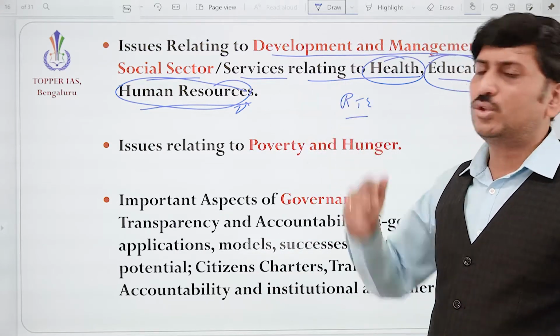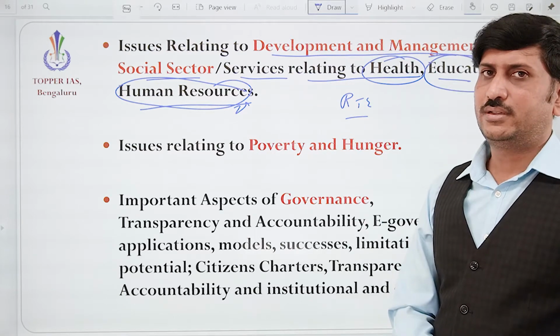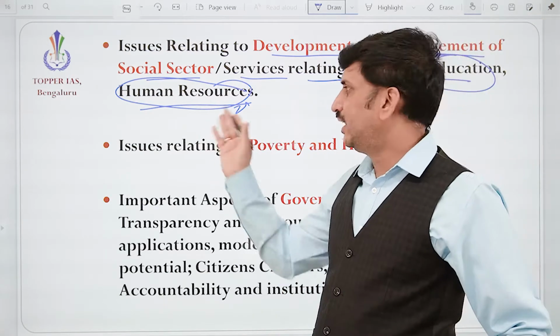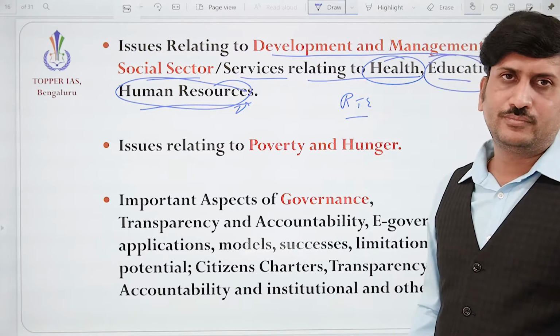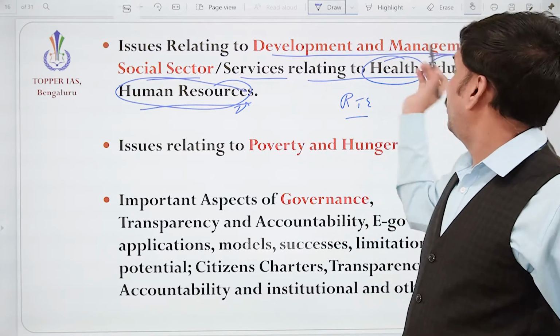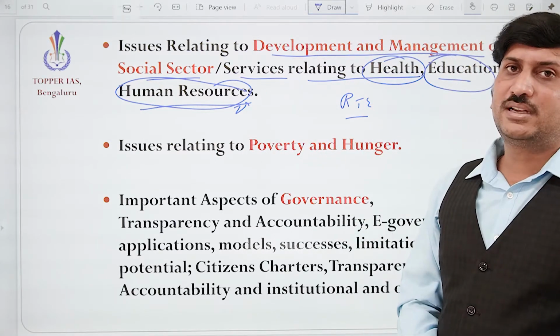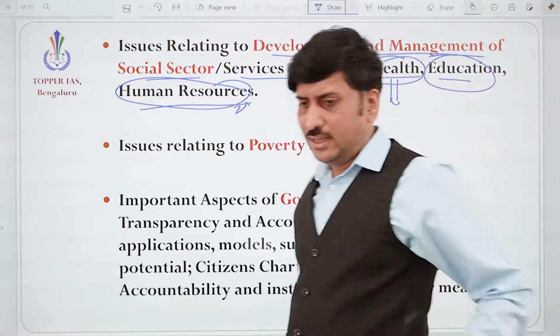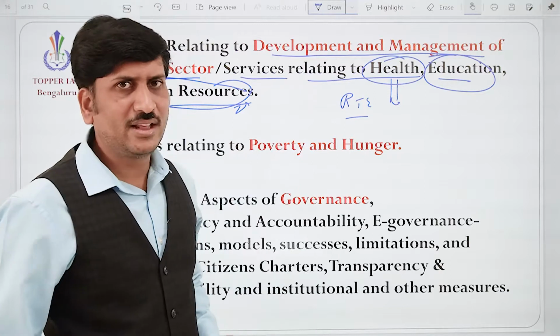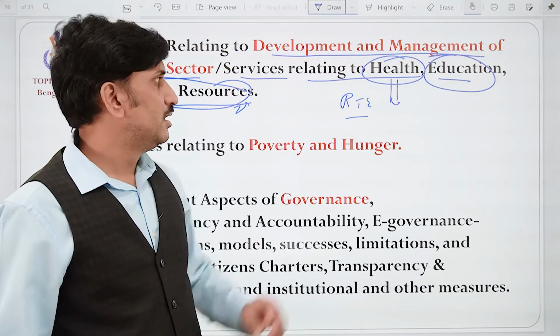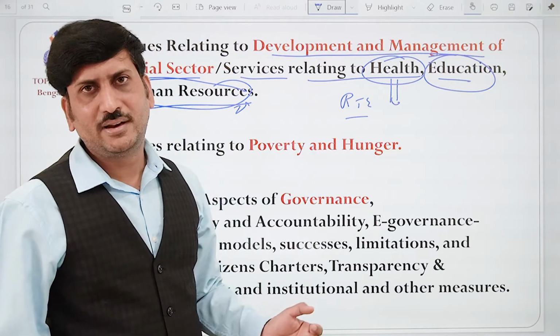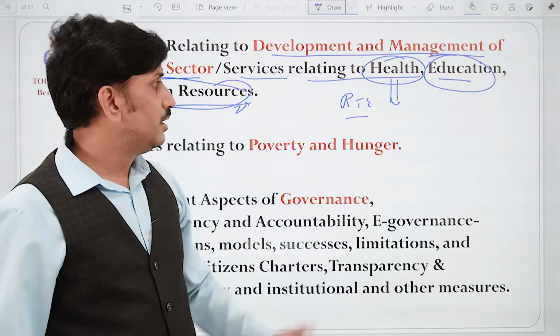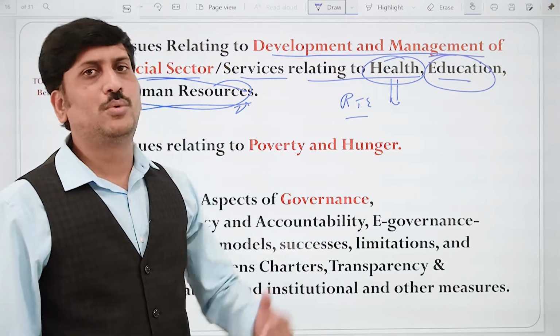So we need to ensure quality human resources. Skills need to be important. We know the Skill India program. So issues relating to development and management of these social sectors and services, definitely issues are there. Health, institutional deliveries are not 100%. So still the maternal mortality rate is there. We need to reduce it further. There is an improvement, still we need to work.